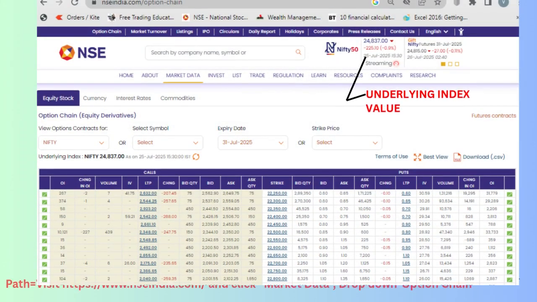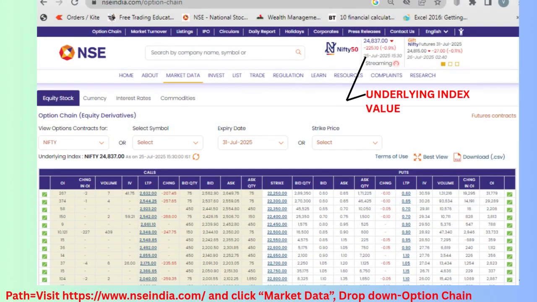For your understanding purpose, I have included a screenshot of the option chain in the slide. By following the provided path, you can obtain the option chain data. Basically, the option chain keeps our market data where all the contracts in the market are visible, such as how many contracts are listed on the call and put side in the NSE, at what rate the contract is trading, how much volume of quantity is being dealt with, and many more.